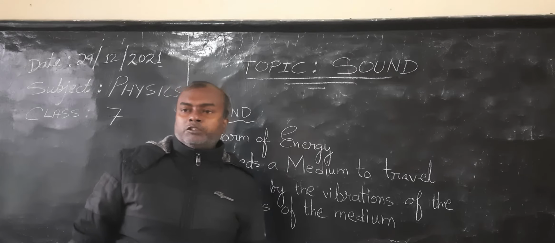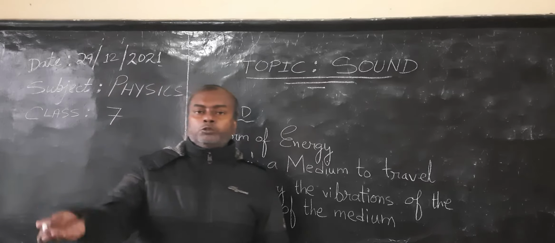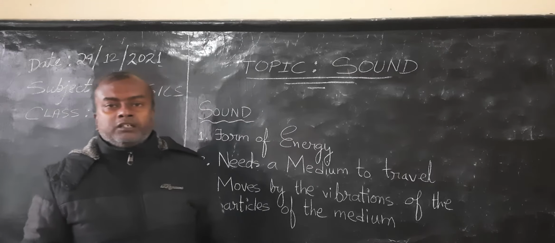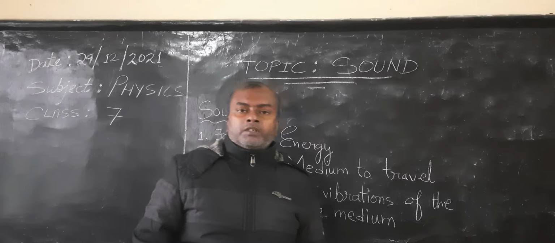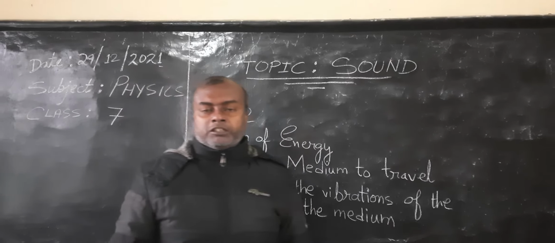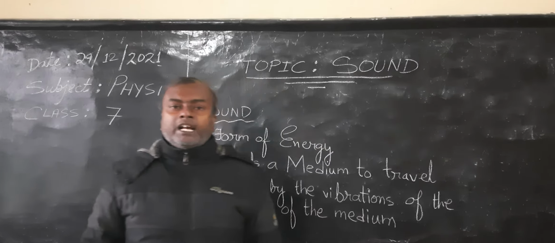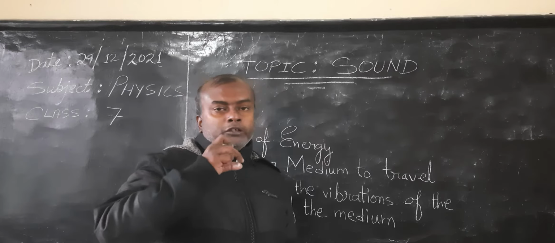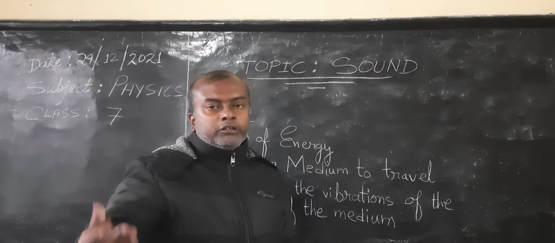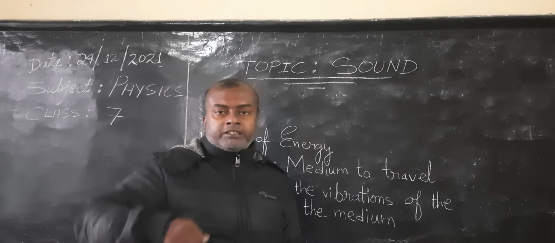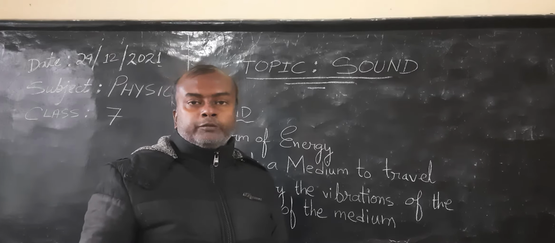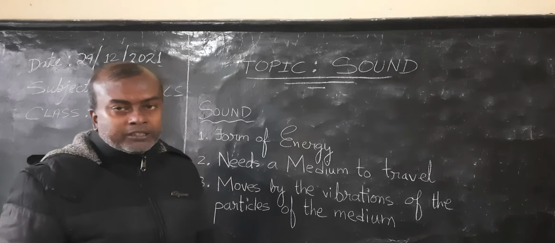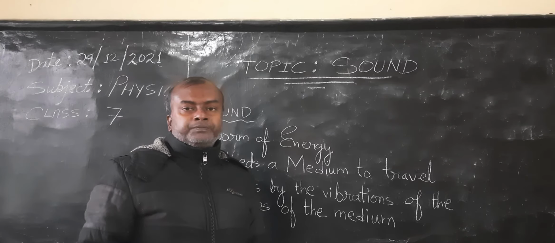When you sit in the classroom and the teacher speaks to you, there is air in between. So when the teacher speaks, the air in front of the teacher starts vibrating, and that vibration creates a series of chain reactions through which one molecule of air vibrates and disturbs the other molecule in front of it. That molecule again vibrates and disturbs the next molecule in front of it, and this is how the disturbance is created, and that disturbance reaches your ears.